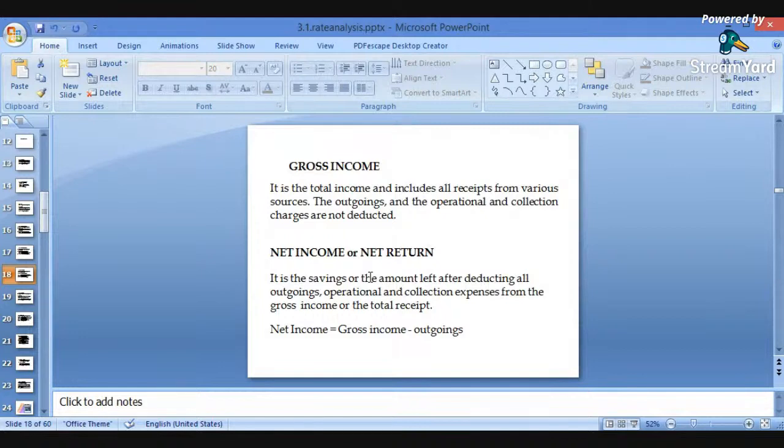In the next slides we will find out how to find the valuations. I'm discussing in short the different concepts regarding valuations. In the next slides, we will solve problems related to valuations: how to find out the gross income or net income, and which outgoings are to be considered while calculating the valuation of a property or rent fixation. So these terms will be used, and therefore we are discussing all these terms in short.